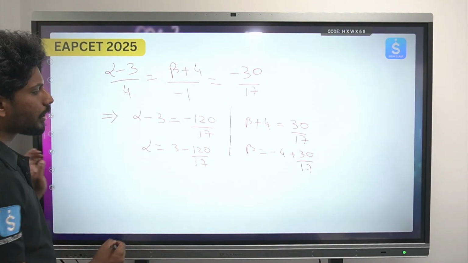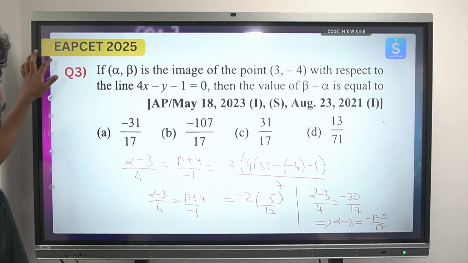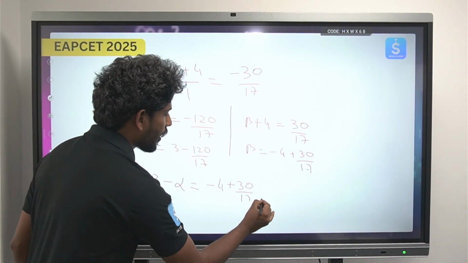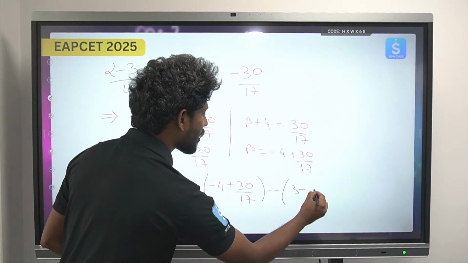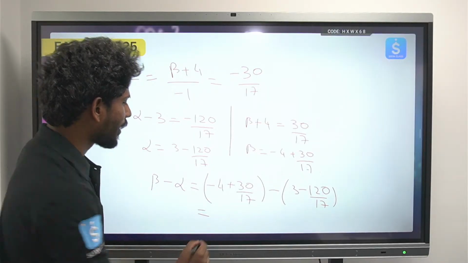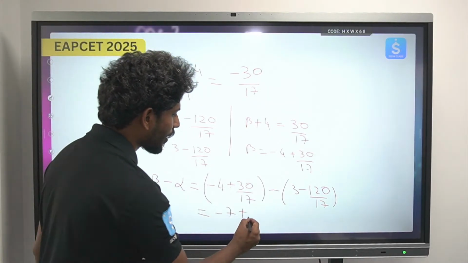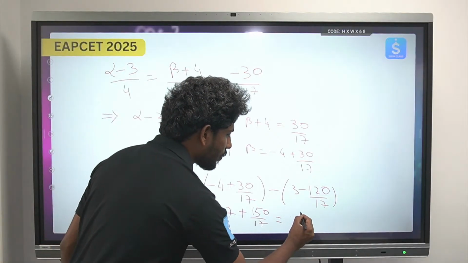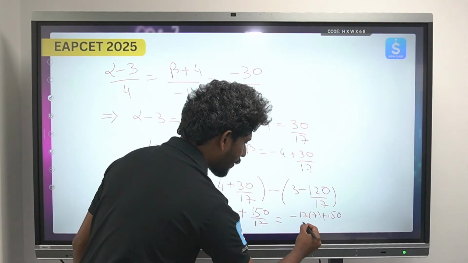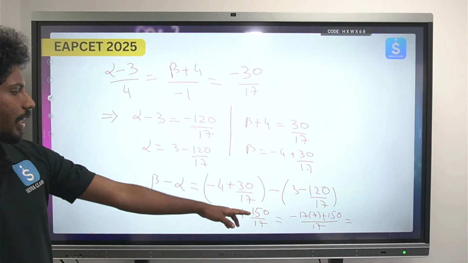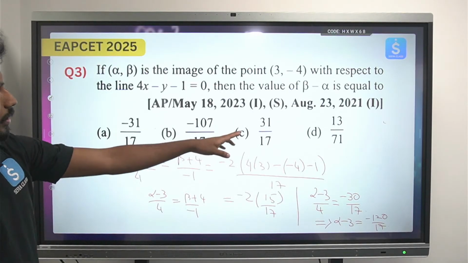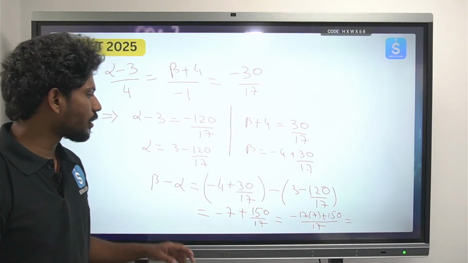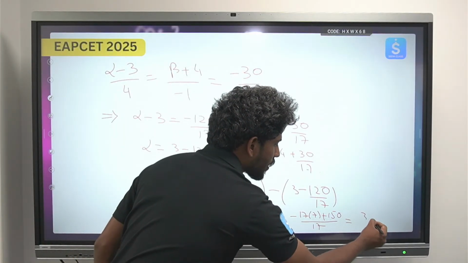Calculate these two values. The question finally asks for the value of beta minus alpha, so just try to substitute. Beta minus alpha is minus 4 plus 30 by 17, minus 3 minus 120 by 17. That is minus 4 minus 3, minus 7, plus 30 by 17 plus 120 by 17, which is 150 by 17. Calculating this value, you can directly find that it is 31 by 17. So 31/17 is the answer.